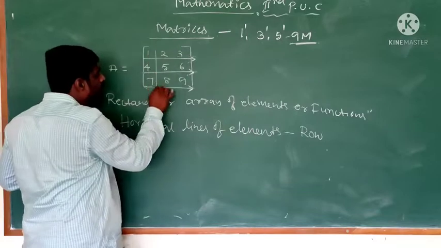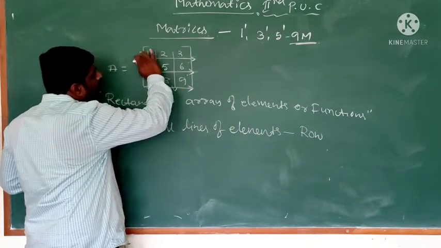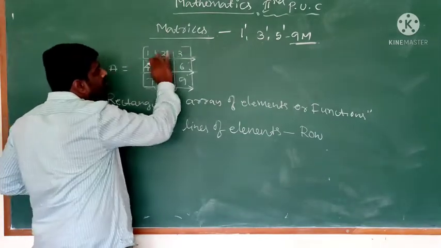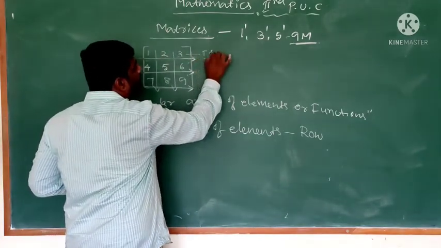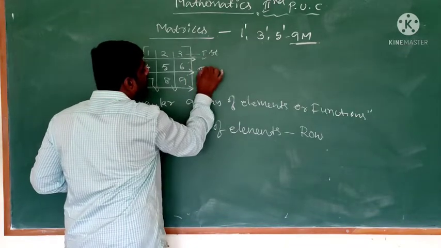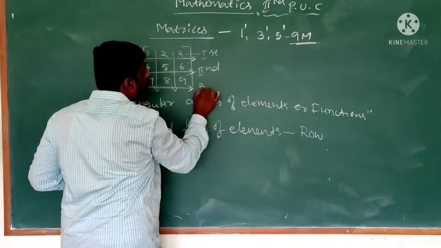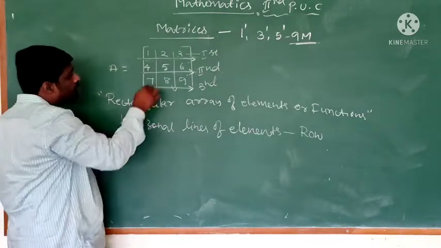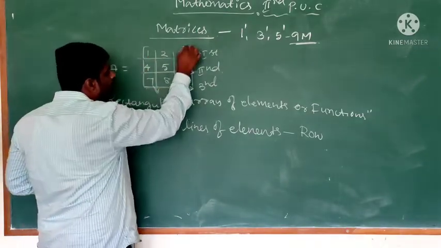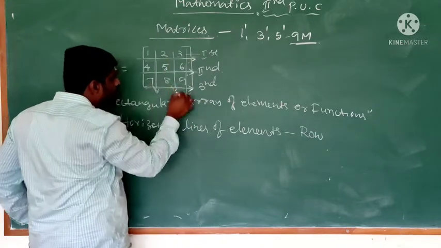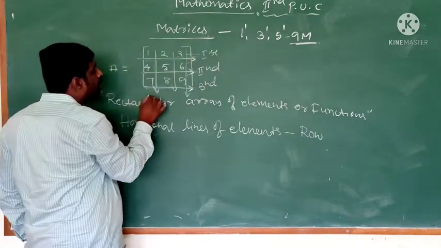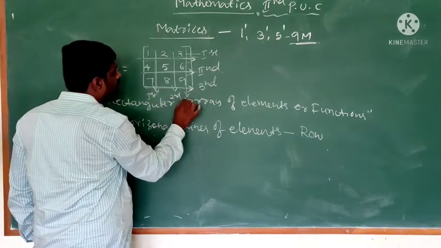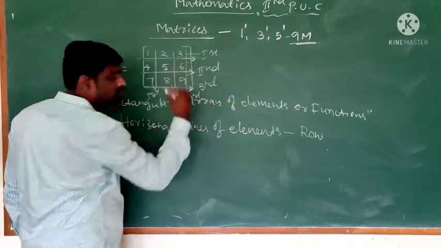Next, vertical lines. So the horizontal lines, 1, 2, 3, is the first row, the second row, the third row. Okay, so here the vertical lines of elements are columns. This is the first column, second column, third column.